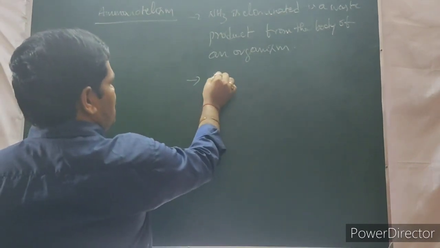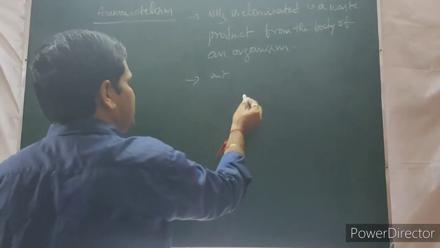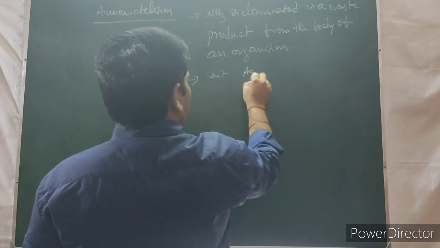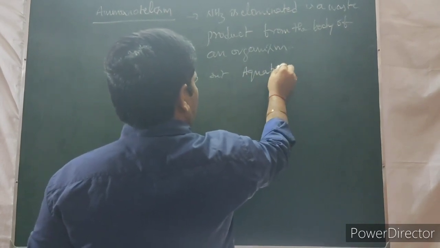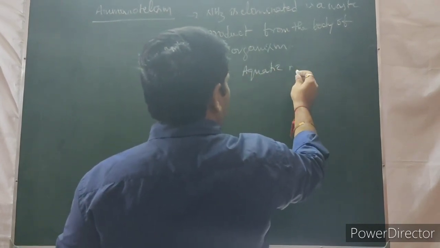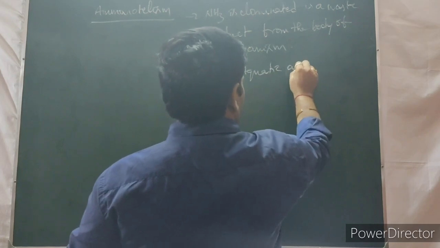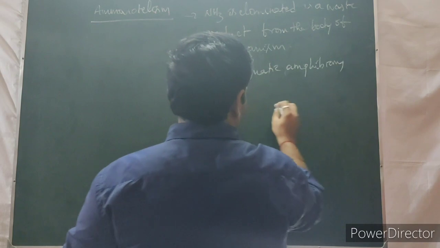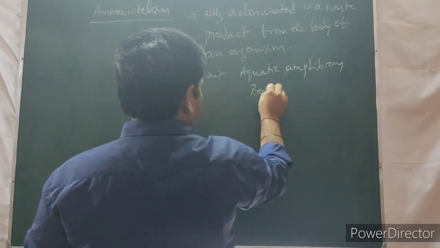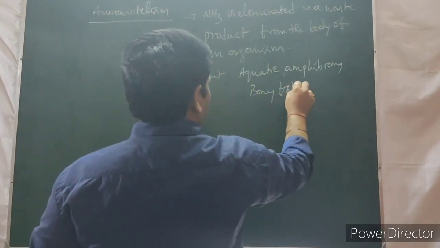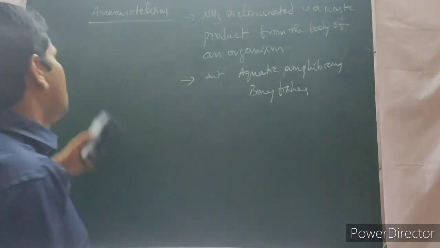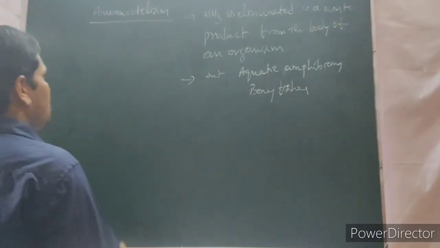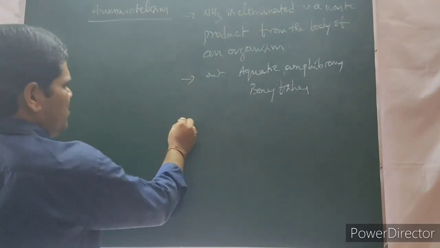Here common examples are aquatic amphibians, bony fishes. These are the common examples of ammoniotelism.